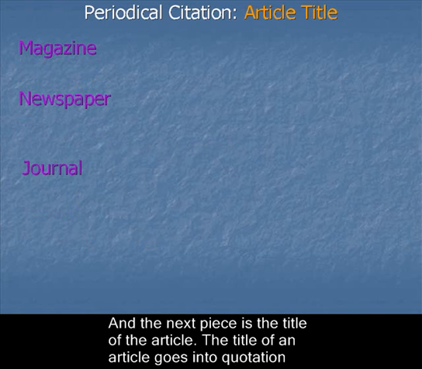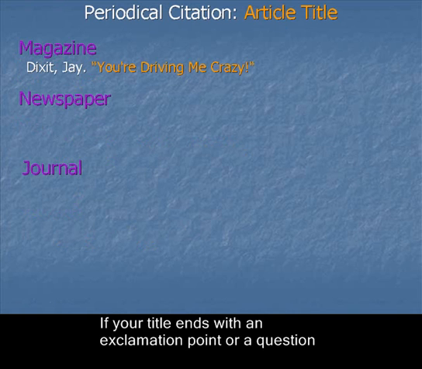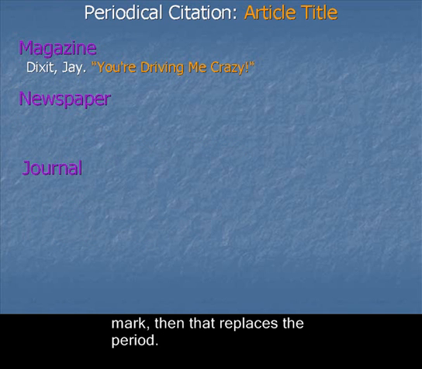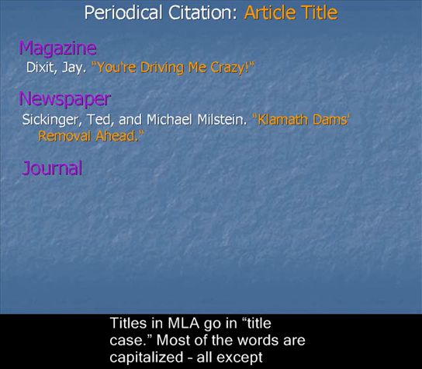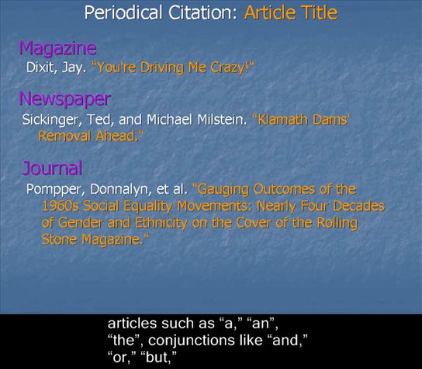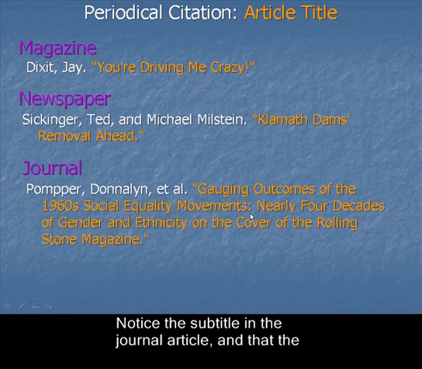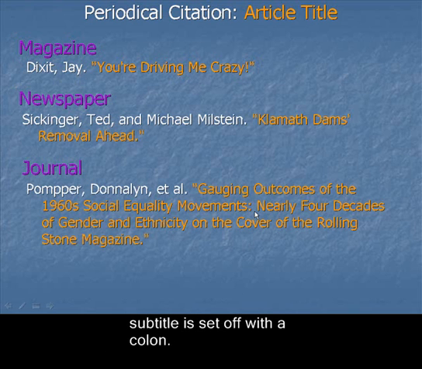And the next piece is the title of the article. The title of an article goes into quotation marks to show that it's part of a larger item, and it ends in a period. If your title ends with an exclamation point or a question mark, then that replaces the period. Titles in MLA go in title case. Most of the words are capitalized, all except articles such as "a" and "the," conjunctions like "and" or "but," and prepositions like "of" and "on." Notice the subtitle in the journal article and that the subtitle is set off with a colon.